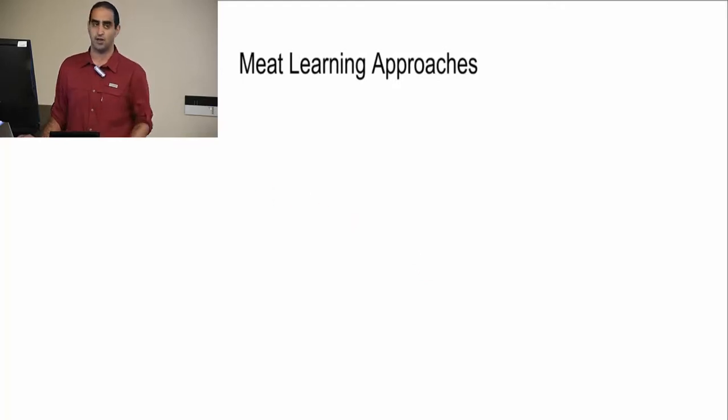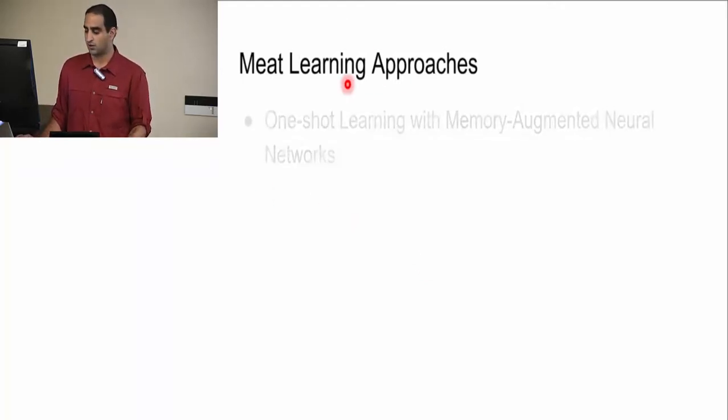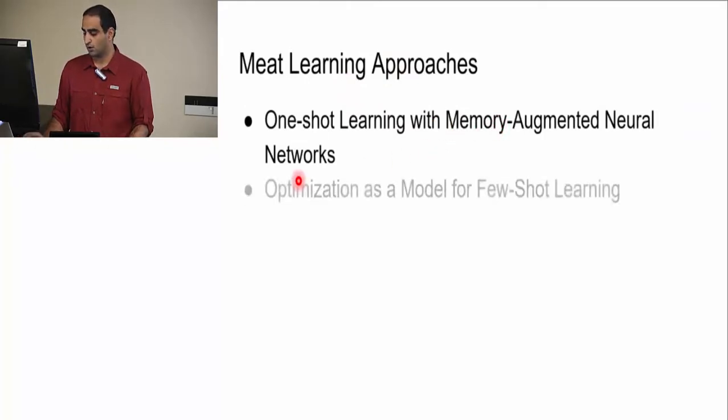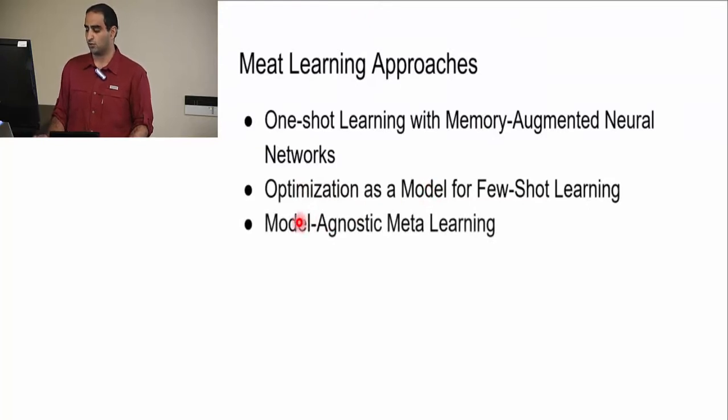So what are meta-learning approaches? There are different approaches in meta-learning. One of them is memory-augmented neural networks. The other one is optimization as a model, and another one which we're going to discuss is model-agnostic meta-learning. I'm going to go over these two very quickly.